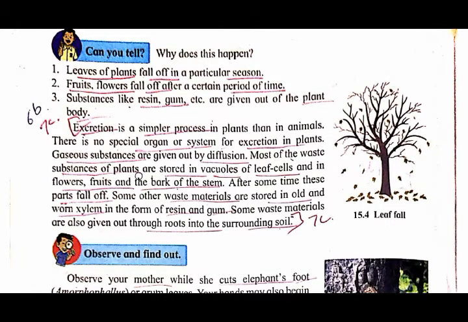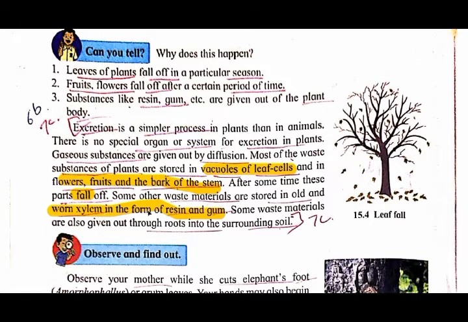Then most of the waste substances of the plant are stored in the vacuoles of leaf cells and in the flowers, fruits and the bark of the stems. Since these parts contain the waste material, after some time they fall off. Followed it? Some other waste materials are stored in the old and worn xylem in the form of resins and gum.